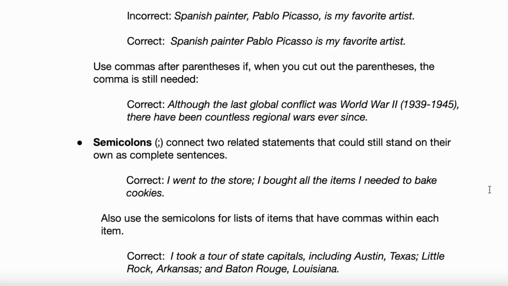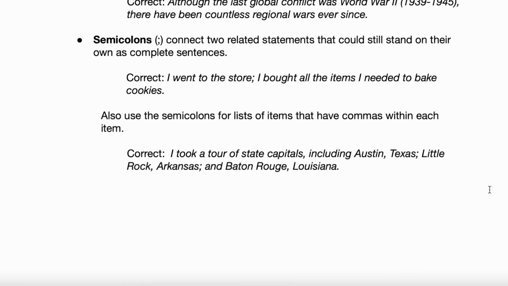Let's go to semicolons. Go and read that bullet point for semicolons, please. Okay, semicolons connect two related statements that could still stand on their own as completed sentences. Okay. And then read that correct example, please. I went to the store. I bought all the items I needed to bake cookies.